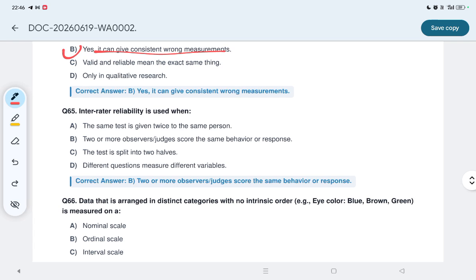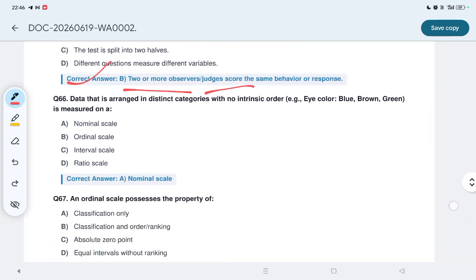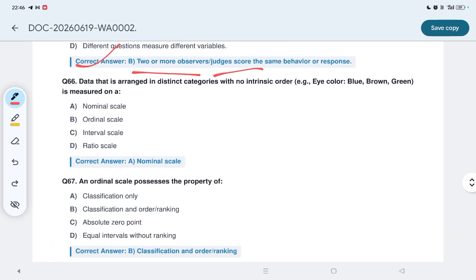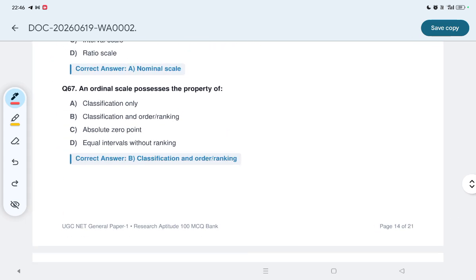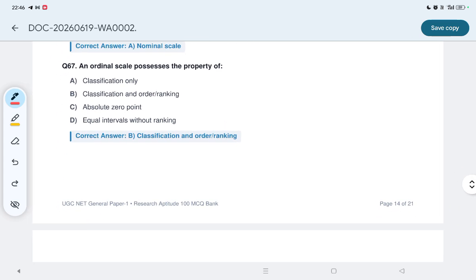65, inter-rater reliability is used when two or more observers or judges score the same behavior or response. 66, data that is arranged in distinct categories with no distinct order, like blue, brown, green, is measured on the option A, nominal scale. An ordinal scale possesses the property of, option B, classification, order, ranking.